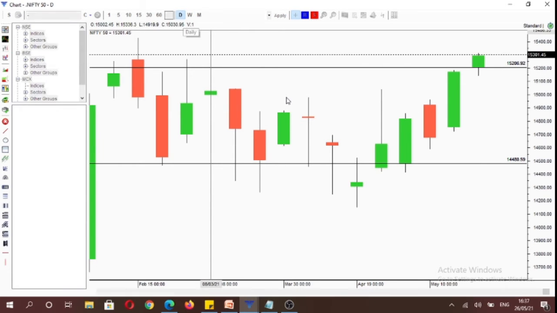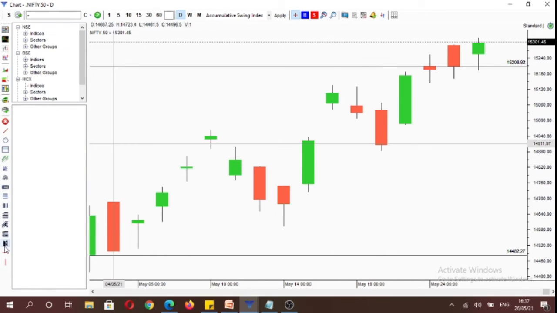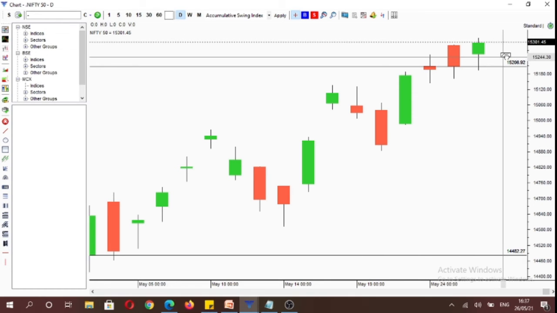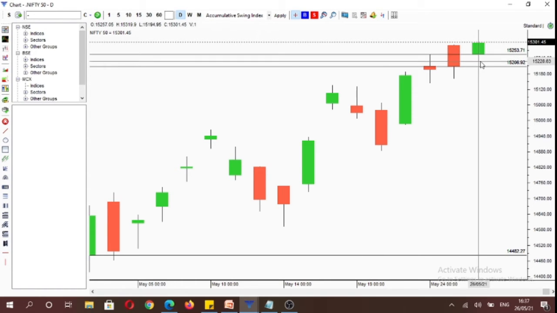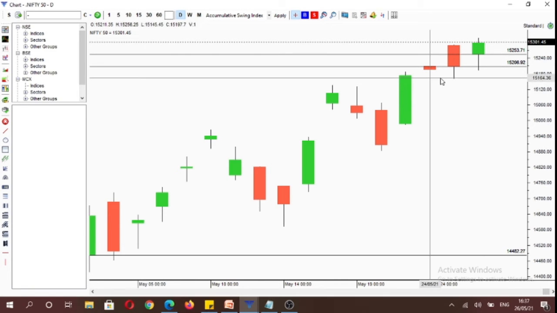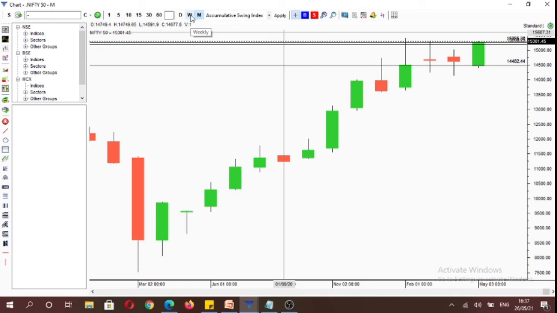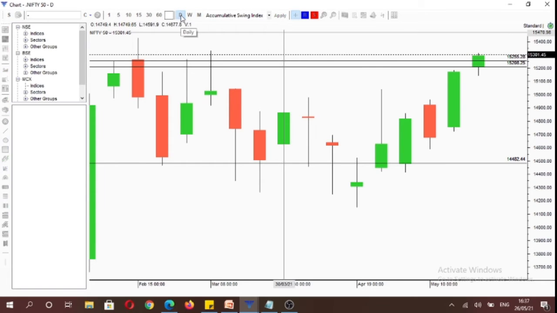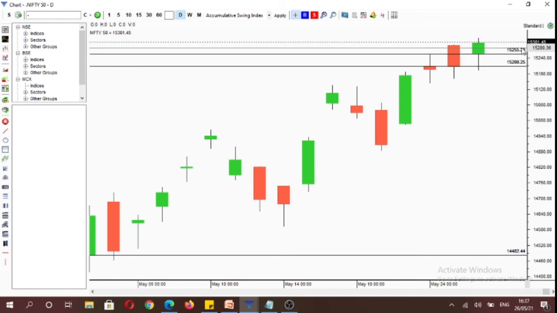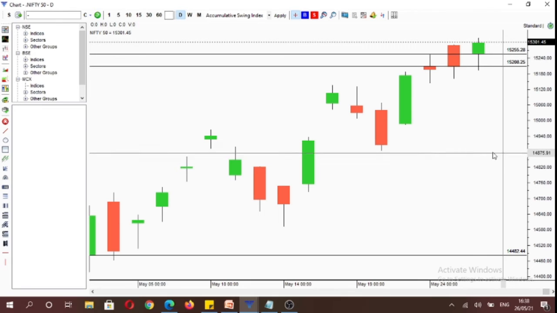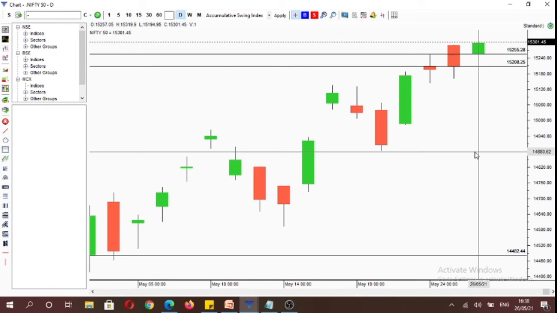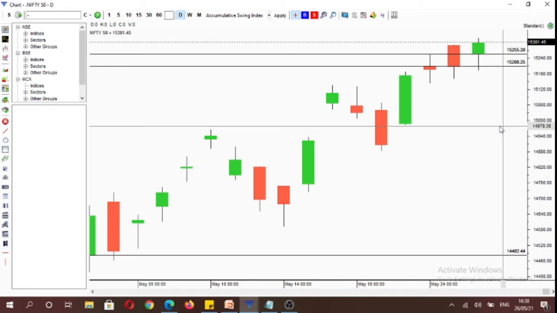And if you were to see the daily time frame, today the market was trading above its opening print, which is 15,257. So on all the time frames, monthly, weekly, as well as daily, above 15,255, we had a situation of full time frame continuity to the upside, in which buyers were aggressive in lifting the offer.